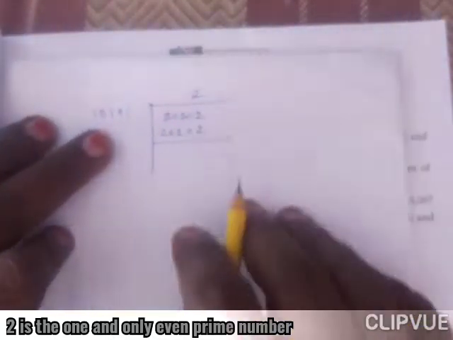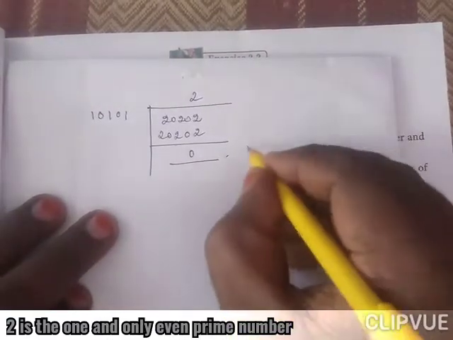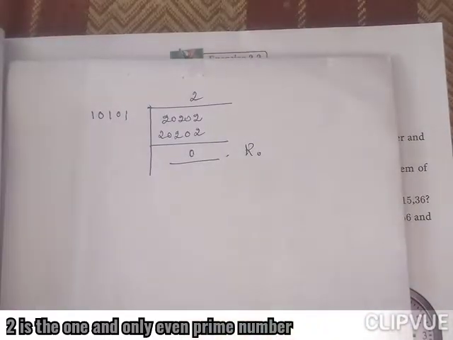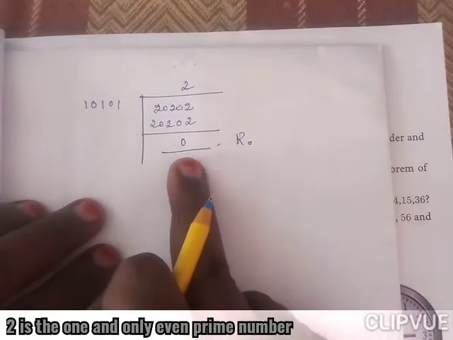When you subtract this, we get the remainder 0. So we stop the division algorithm because here we got the remainder 0.